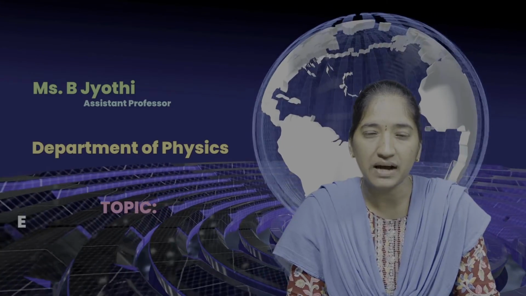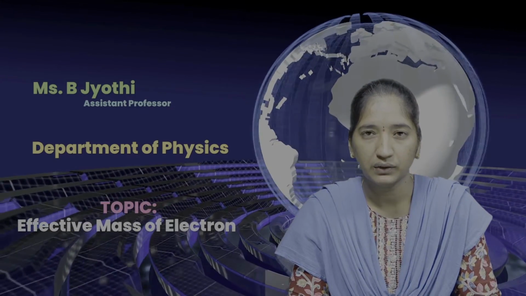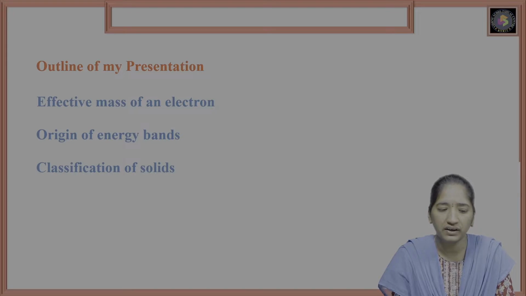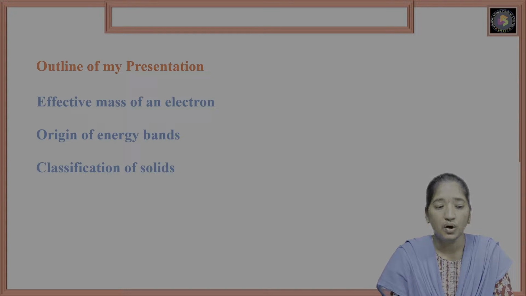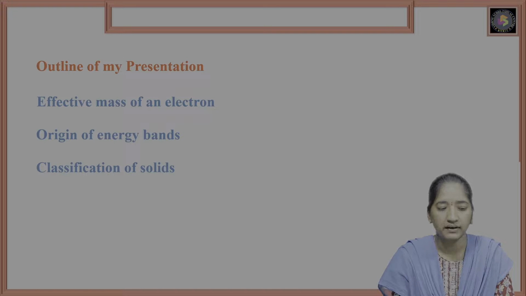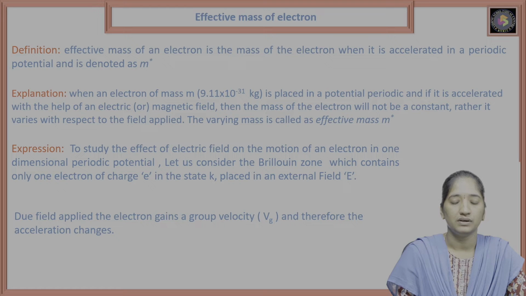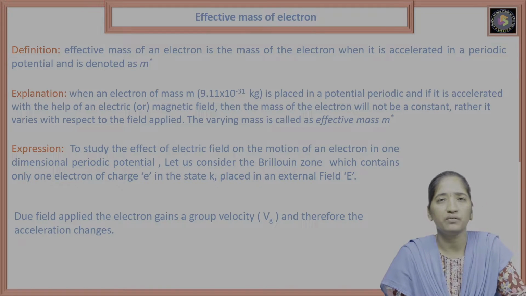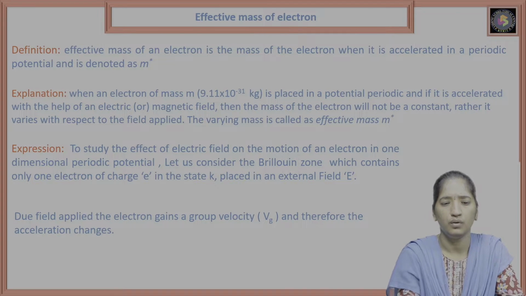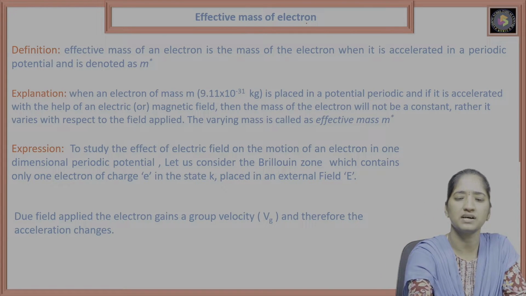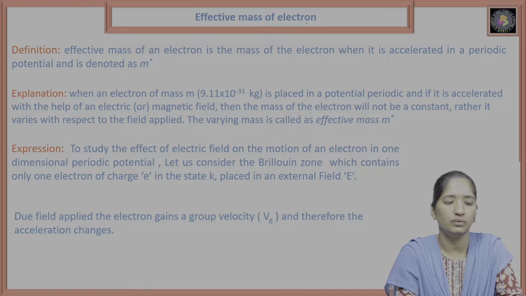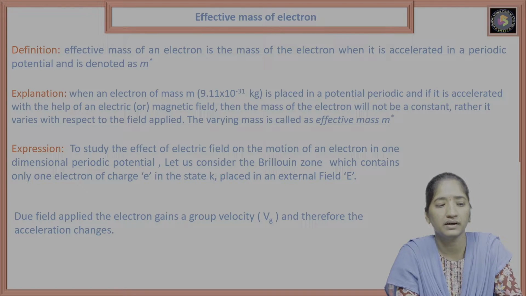Our course name is Applied Physics. Today our topic is Effective Mass of an Electron, Origin of Energy Bands, Classification of Solids. So, what is the effective mass of an electron? Let us see the definition of effective mass of an electron.